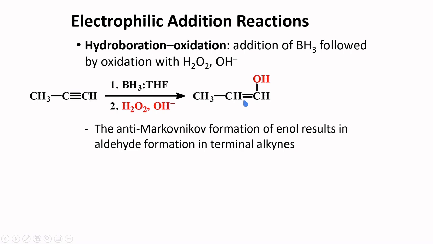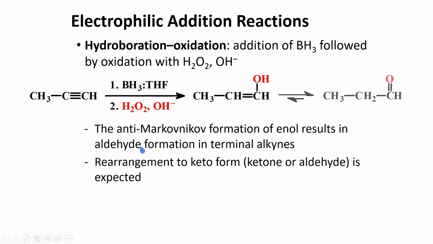This enol will ultimately be converted to an aldehyde, in this case as a terminal alkyne, and rearrangement to the keto form is expected. Thus, if you compare it to hydration, the double bond occurs at the terminal carbon. This is an aldehyde.